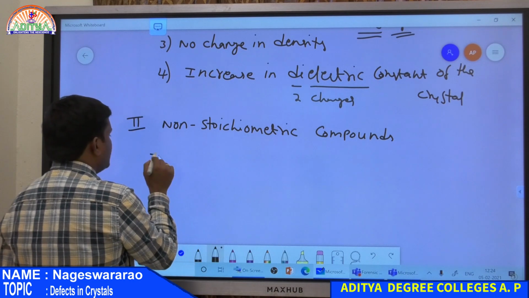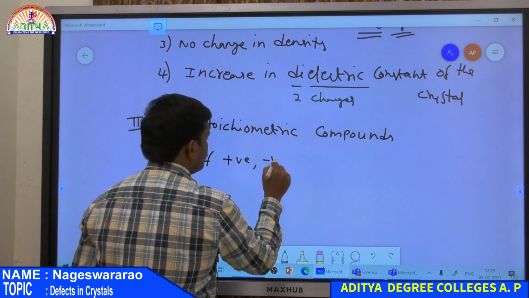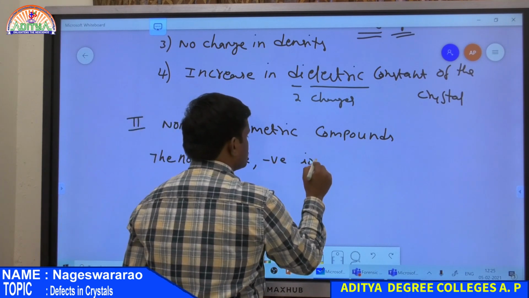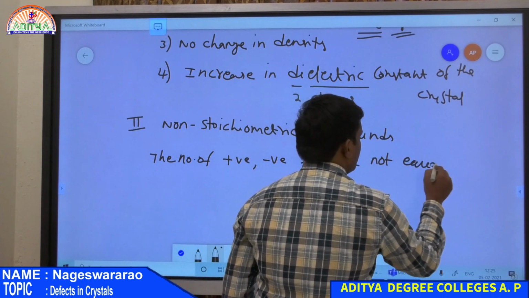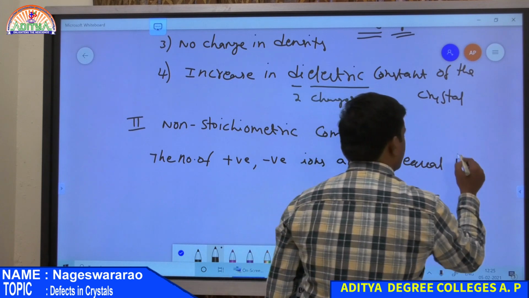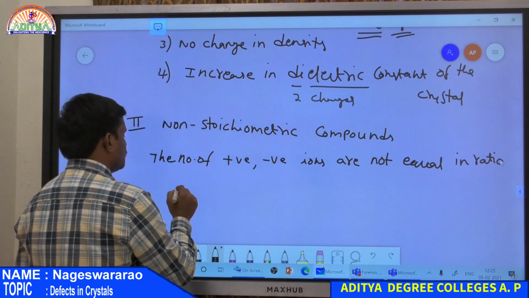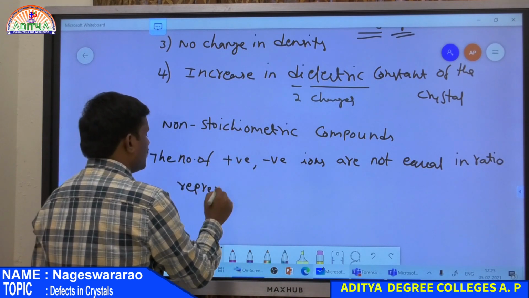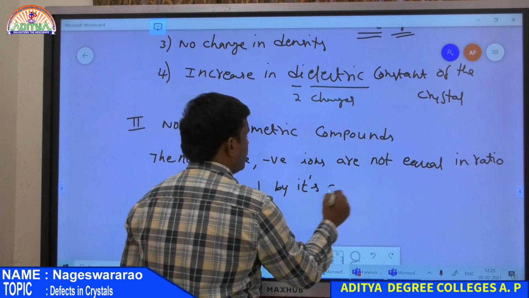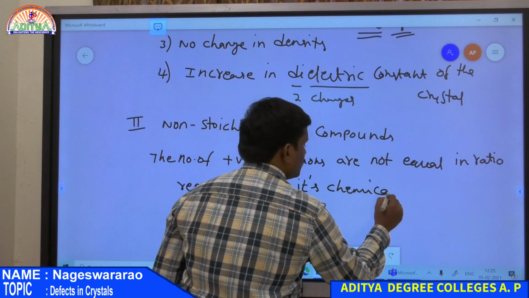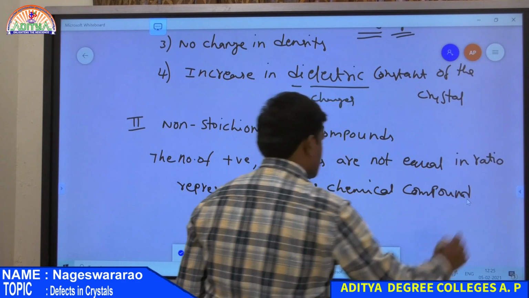It means the number of positive and negative ions are not equal in the ratio represented by its chemical formula. Then that compound is nothing but a non-stoichiometric compound. So this is the definition of a non-stoichiometric compound.